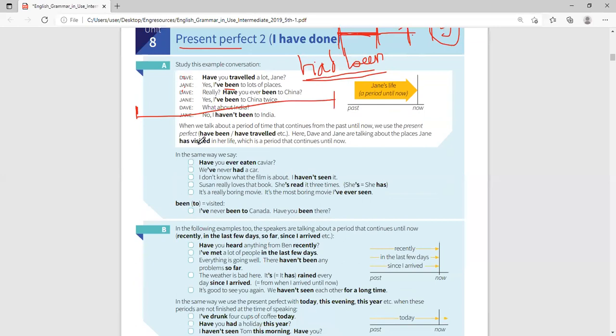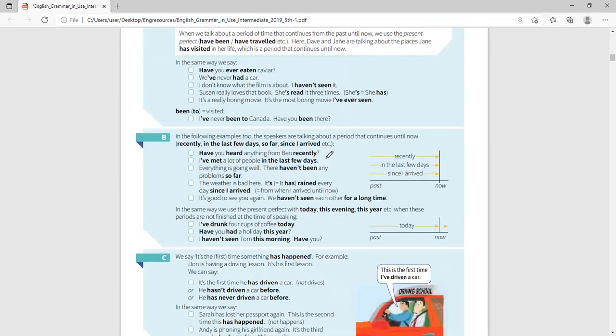Okay? I have been to China. I have been to Senegal. I have been to Kenya many times, you see? Meaning from the time you were born until now. Here, Dave and Jane are talking about the places Jane has visited in her life, which is a period that continues until now, because you are not dead. So it continues until now.